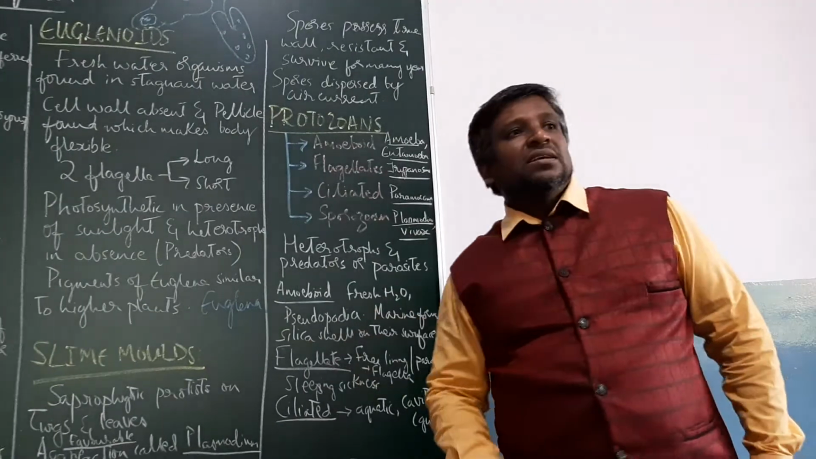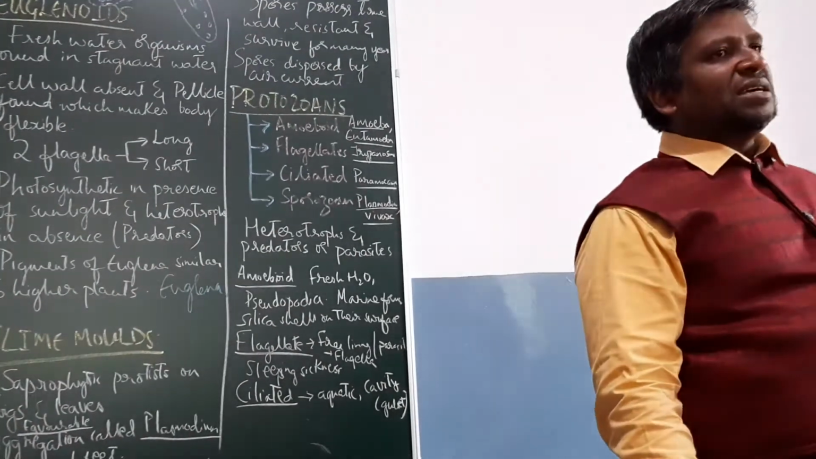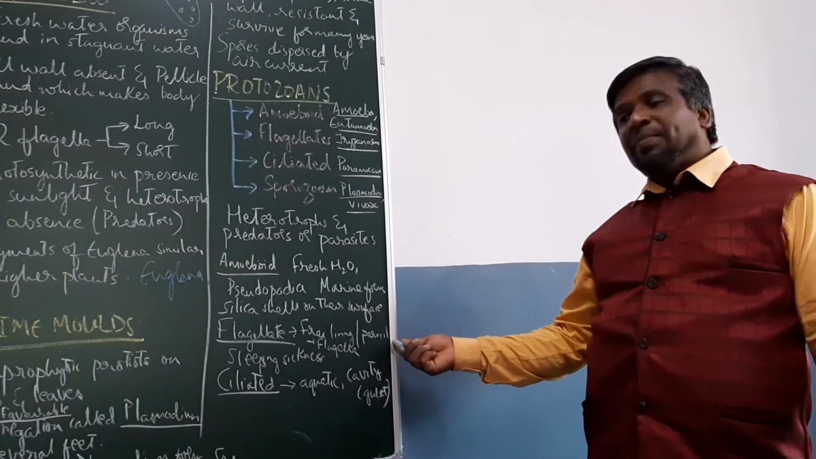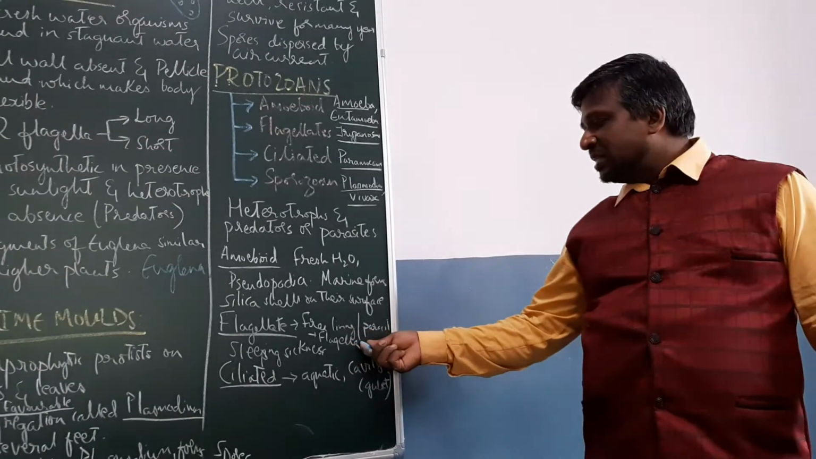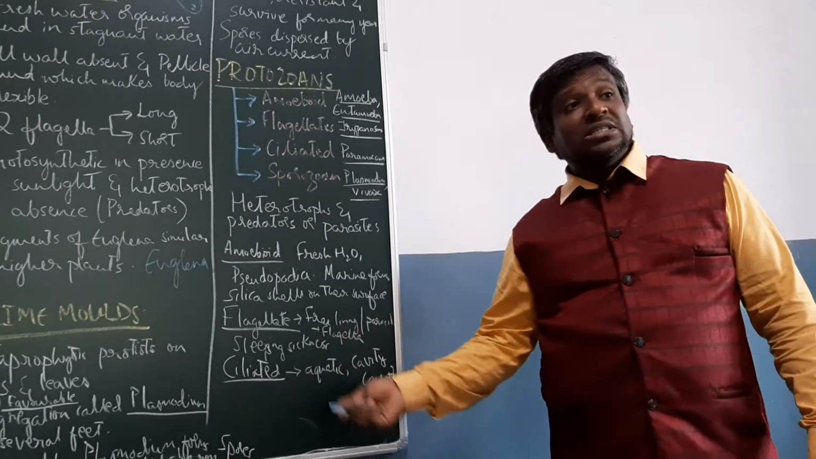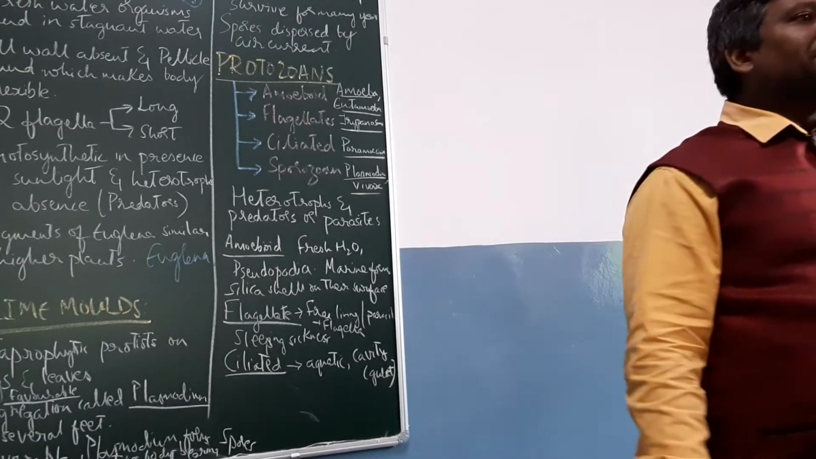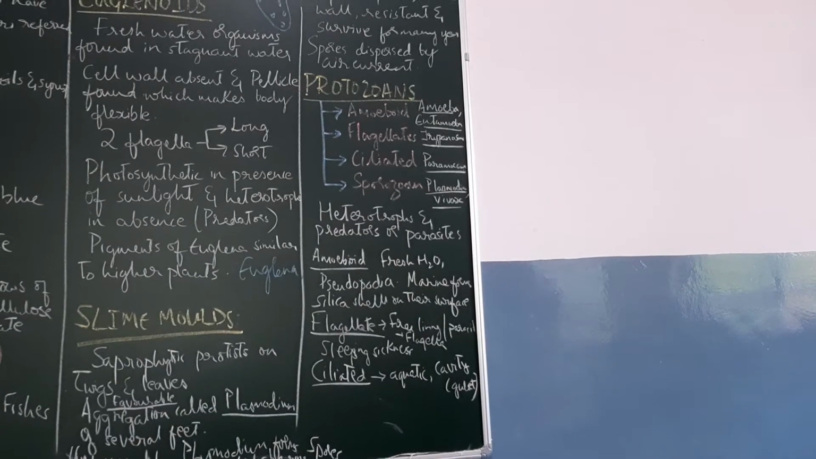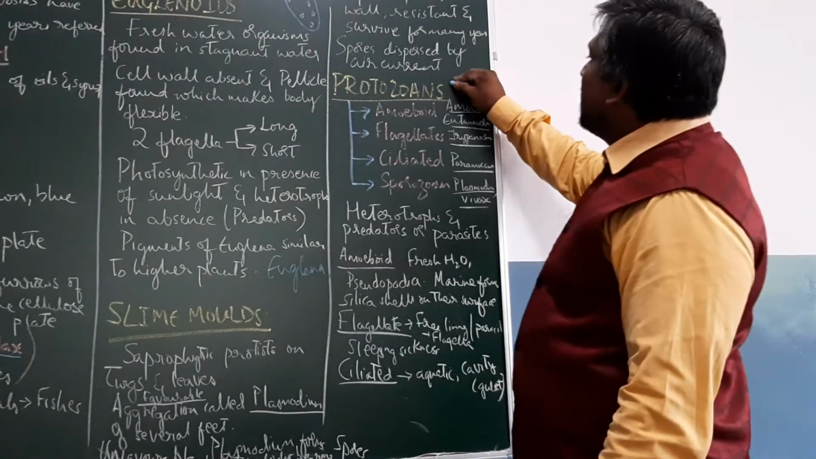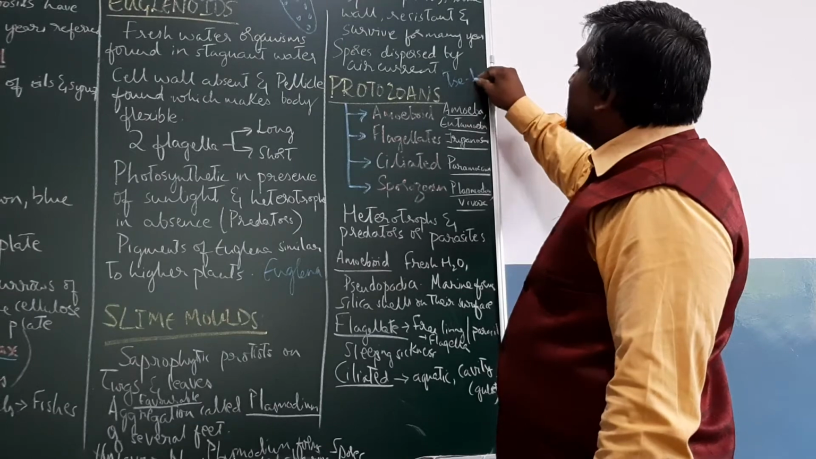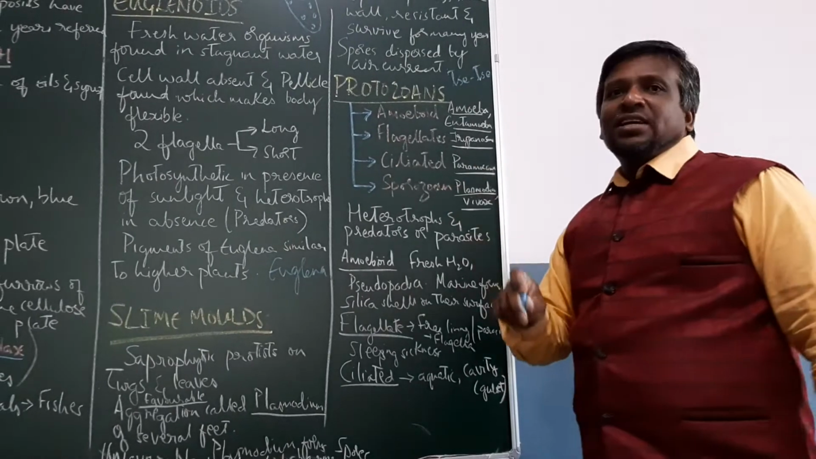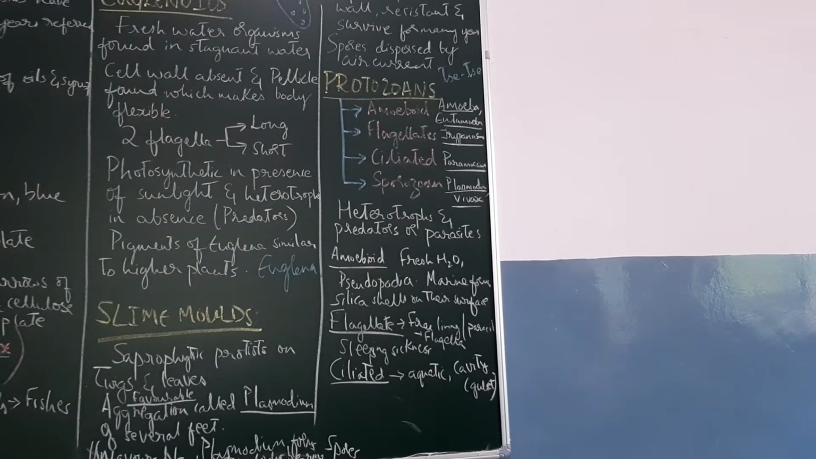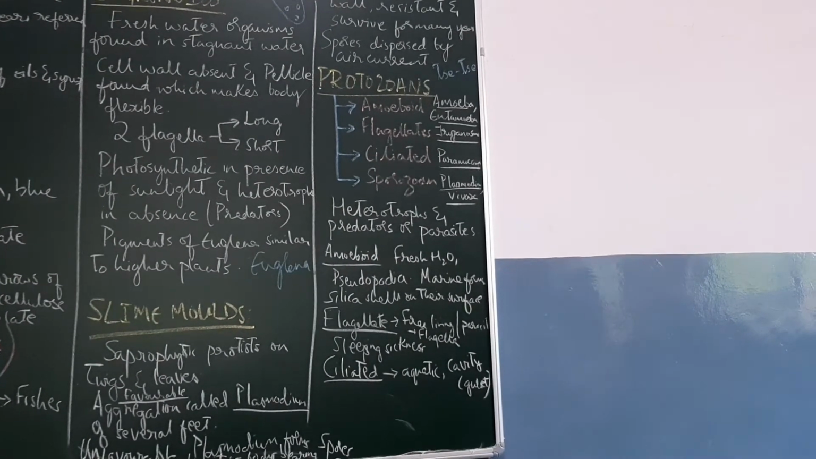Then flagellates. Flagellates have a flagellum as a locomotor structure, and they are free living or parasitic. They cause sleeping sickness, Trypanosoma gambiense. It is spread from one person to another through a fly, the tsetse fly. That fly is found only in, endemic to, African countries.